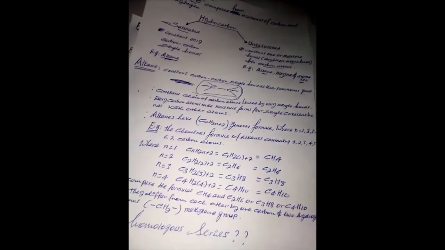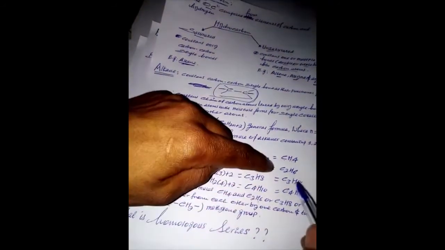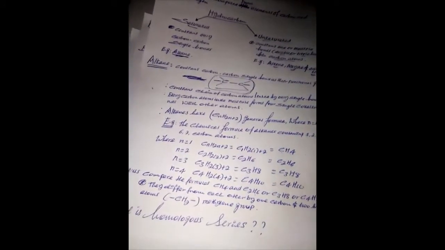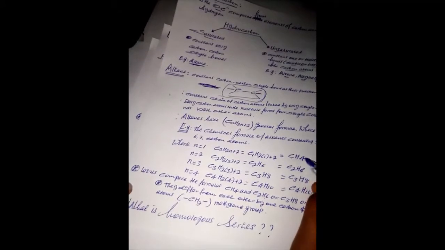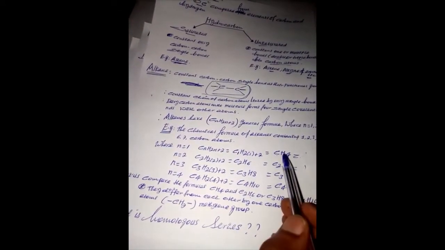Let us compare the formula of CH4 and C2H6 or C3H8 or C4H10. Here we have 1 carbon. Here we have 2 carbon.